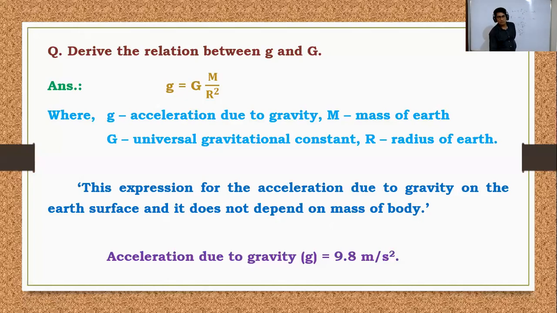Okay. Yes, Suyesh. Hello, sir. Yes, you are asking after a long time, baba, tell me. Sir, can we consider acceleration due to gravity as 10 meter per second square? You can consider it, but generally, if the value of acceleration due to gravity is given in the problem, for example, take small g as 10 meter per second square, that time you consider 10 meter per second square. Otherwise, you can consider 9.8 meter per second square.